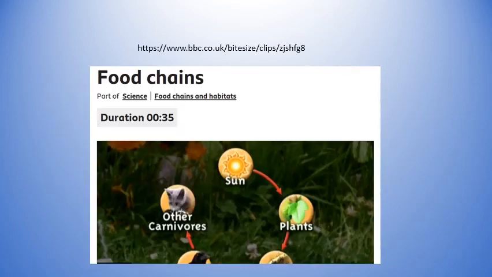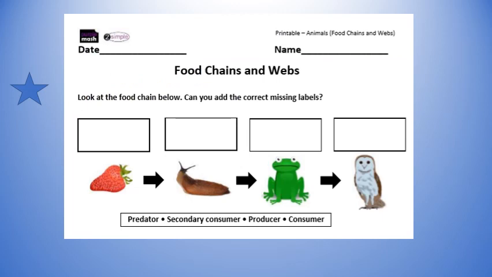Before we move on to the tasks, here is a short video clip. Access it on the link above and look at food chains. So you're going to be looking at the food chain and adding the missing labels. You've got a bank down the bottom with the labels and you've got to think about where they belong. There's 4 empty boxes, spaces for these 4 labels. That's your 1-star task. Press pause while you have a go.